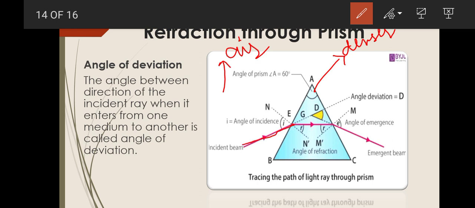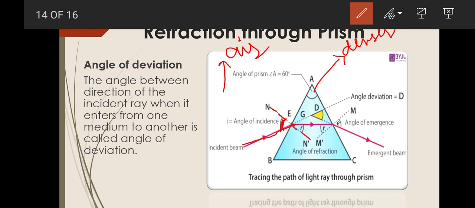It is incident on the face AB of the prism at some angle. Now it is not striking this surface perpendicularly. Here you can see angle i. This is the normal, represented by N and N dash, and this is the angle of incidence.